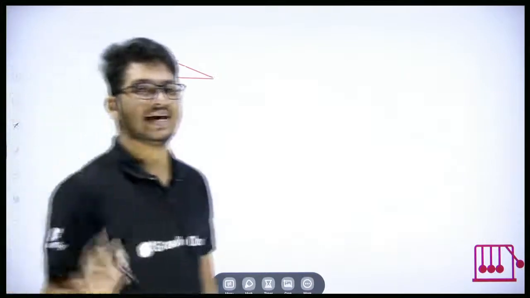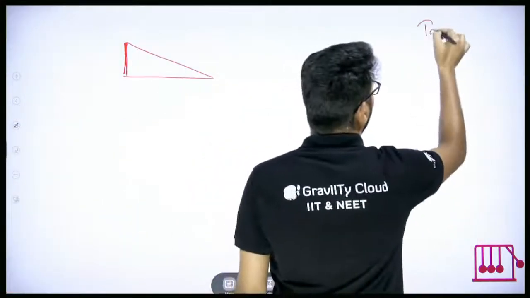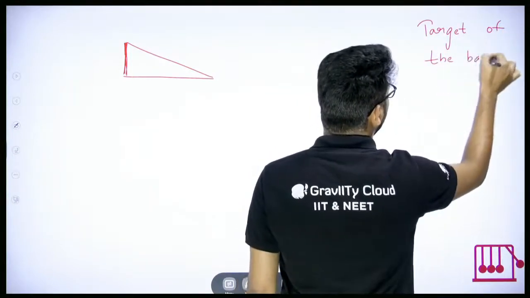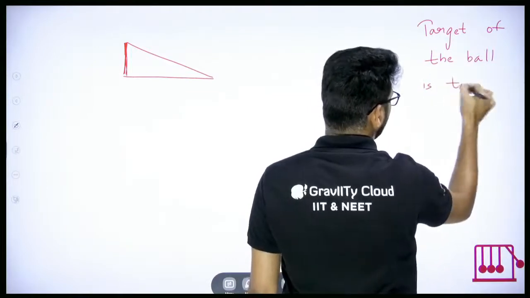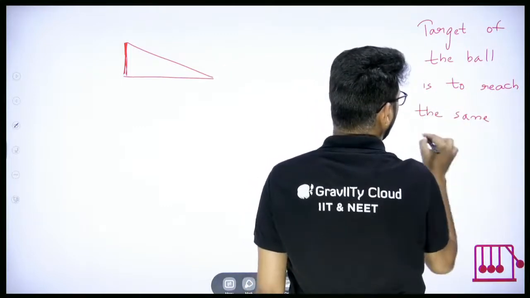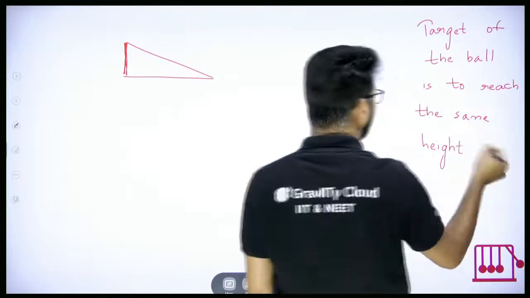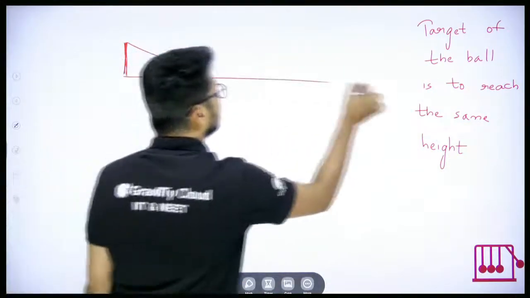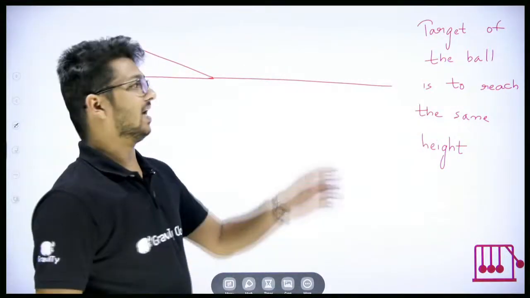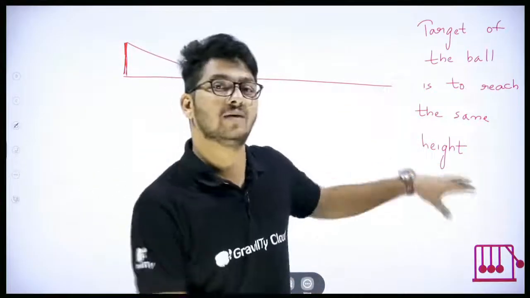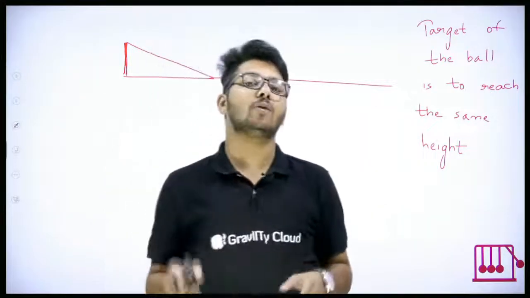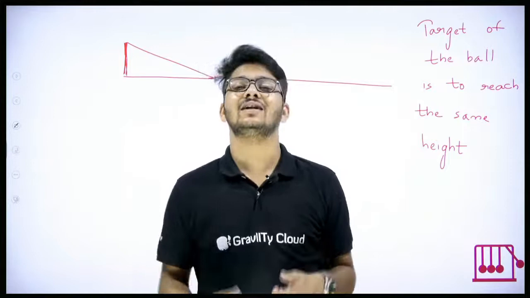See, understand this. What is the target of the ball? The target of the ball is to reach the same height. Yes or no? We notice that for every inclined plane. Okay. So its target is to reach the same height. So now, if I keep a horizontal plane here, then what happens to the ball? According to this, until it reaches the same height, it will keep on going. If its target is to reach the same height, the ball will keep on rolling until when? Until it reaches the same height.